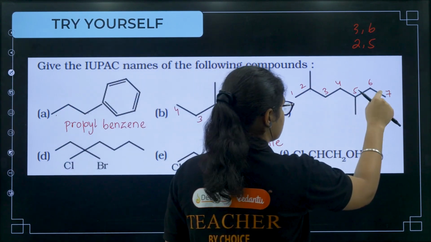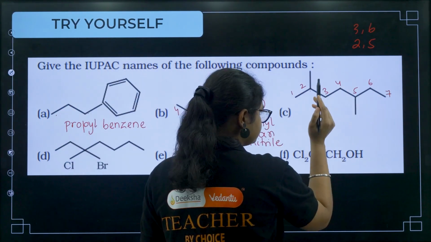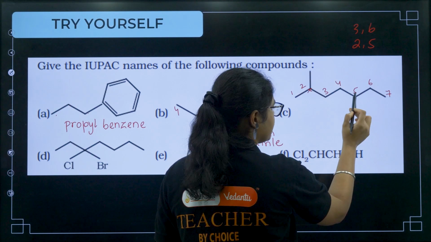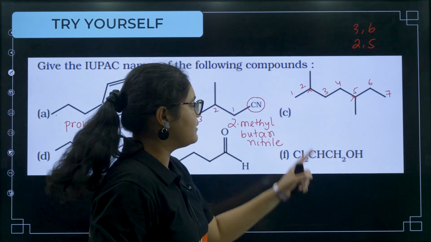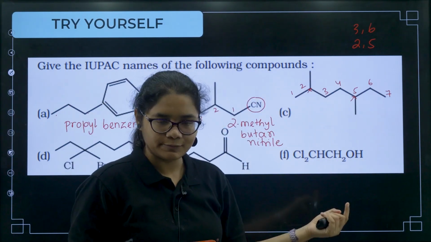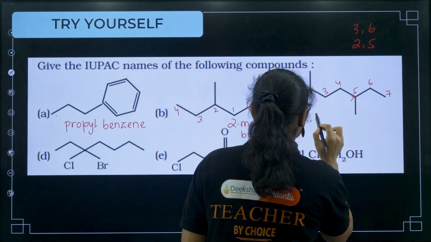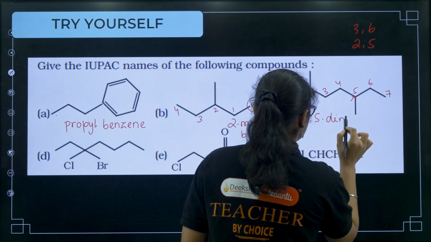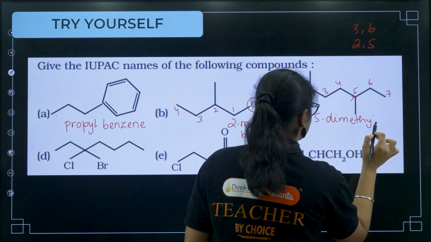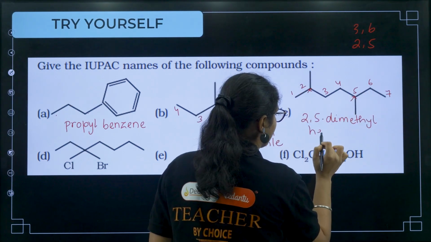So that is why this is the correct numbering. Now the substituent is present at 2nd carbon and 5th carbon, right? And both the substituents are methyl groups, so we have to use the word di here, right? So I can write 2,5-dimethyl. Okay, then the parent name is, what root will be hept?